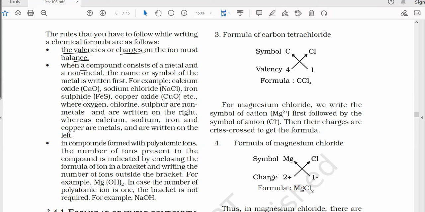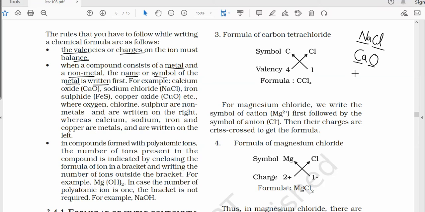Next, when a compound consists of a metal and a non-metal, the name or symbol of the metal will be written first and then the non-metal will come. For example, if I am writing sodium chloride, Na will be written first, then Cl, because Na is a metal and chlorine is a non-metal. Similarly, if calcium oxide is to be written, we will write calcium first, then oxygen. Why? Because calcium is the metal here and oxygen is a non-metal.